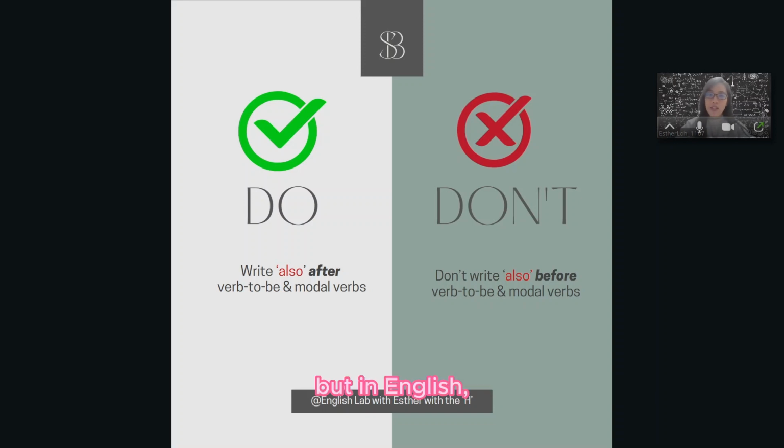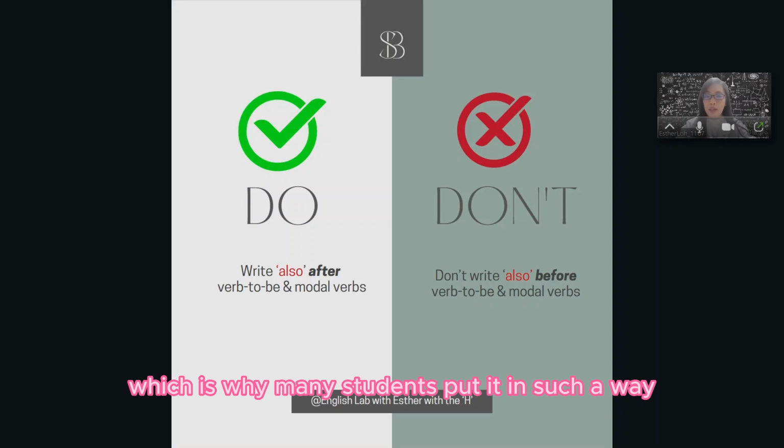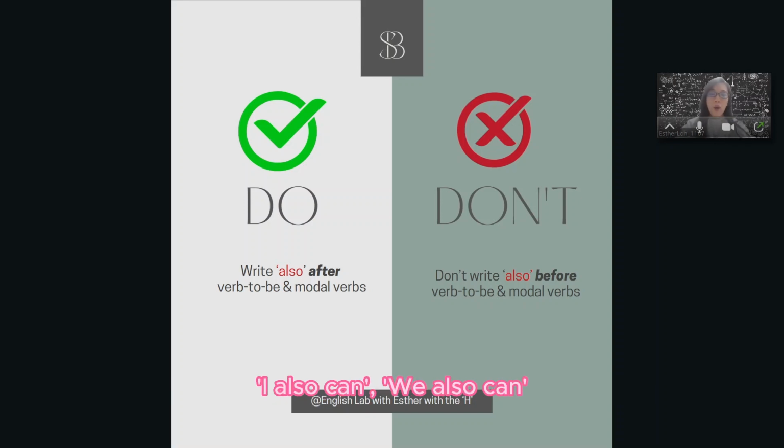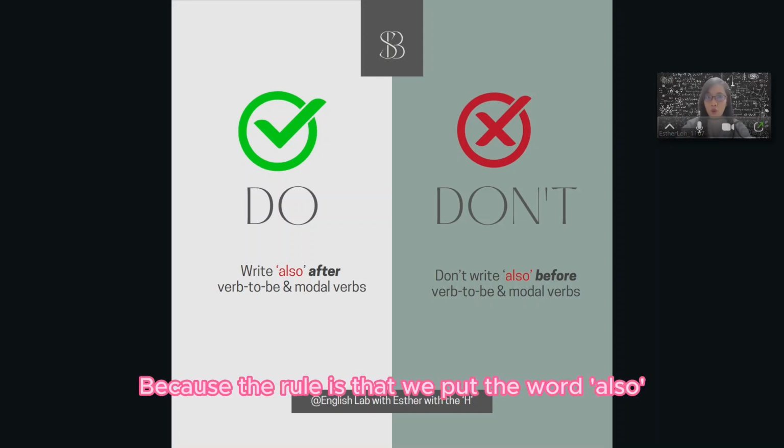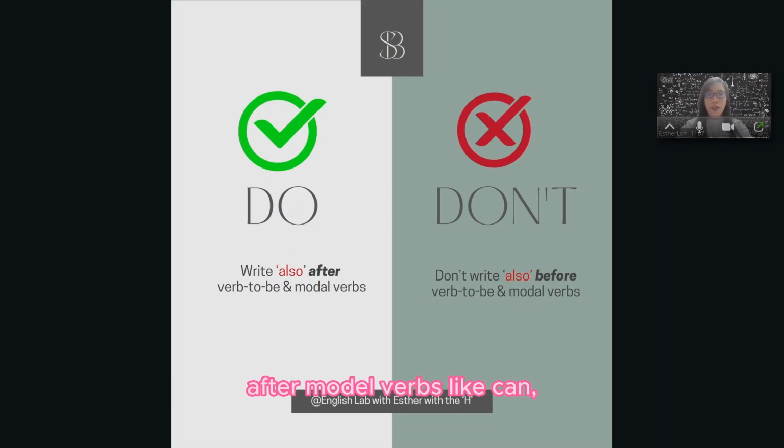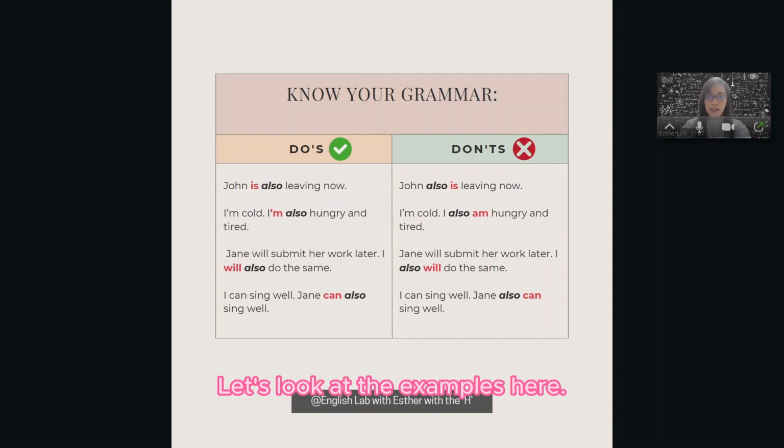But in English, if you translate directly, it will become I also can, which is why many students say I also can, we also can, but it is wrong, because the rule is that we put the word also after modal verbs like can, could, will, would, and so on and so forth, and also the verb to be. Let's look at the examples here.